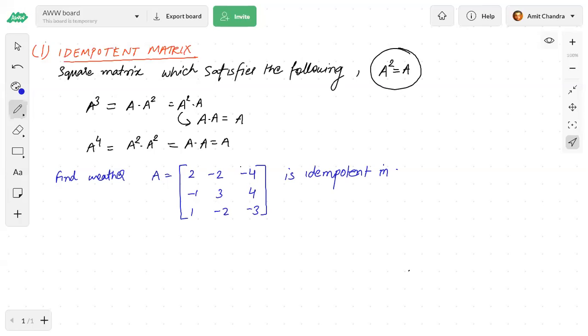To show this matrix is idempotent, we simply have to square it and check whether A square is equal to A. Okay, so check it.